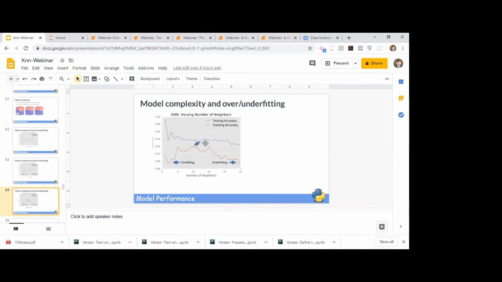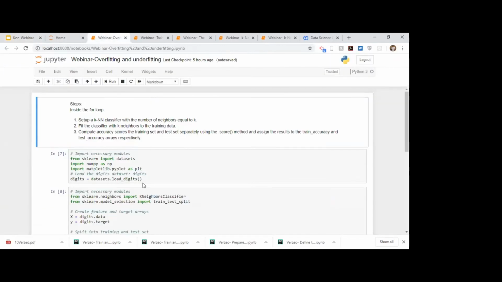In this exercise, you will compute and plot the training and testing accuracy scores for a variety of neighbor values. That is for neighbor 4, neighbor 5, neighbor equals to 6, or so on. So for a variety of values, we will do it. By observing how the accuracy scores differ for the training and test sets with different values of neighbors, that is with different values of K, you will develop your intuition for overfitting and underfitting. So let's dive into it.